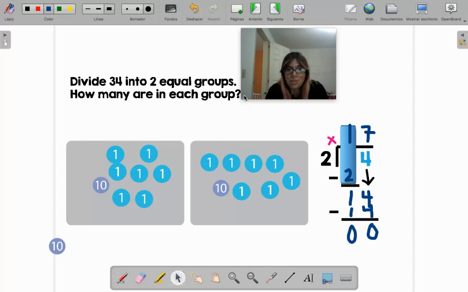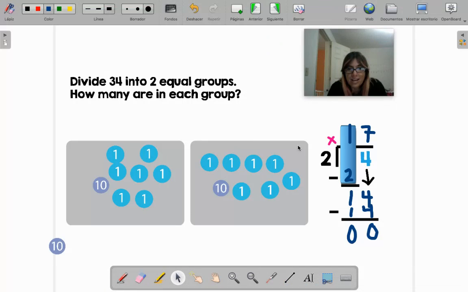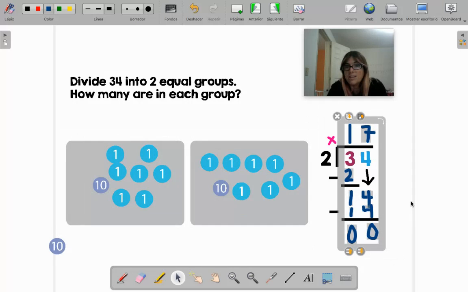And look at the surprise, boys. We just got exactly what we have here. 10, 11, 12, 13, 14, 15, 16, 17. That is the answer that we have here at the top, 17. So dividing 34 into 2 groups, we get 17 inside each group. This is doing it with the discs. This is doing the real math that you are going to use all your life.